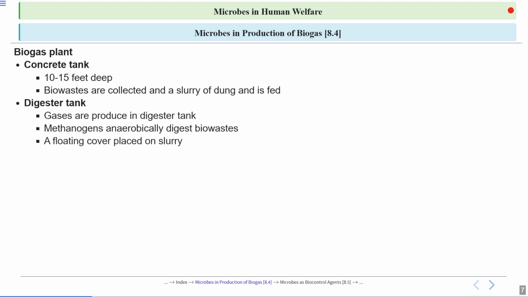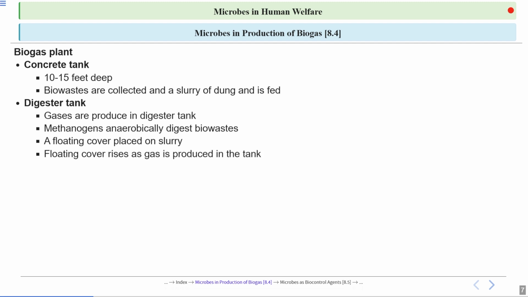Now a floating cover is placed on the slurry, because due to digestion, actually fermentation is occurring here. Fermentation means it is occurring in the absence of oxygen. So due to this fermentation, gases are being produced. These gases need to be collected. That's why a floating cover is placed on the slurry, and it has a gas chamber also where the gases are collected.